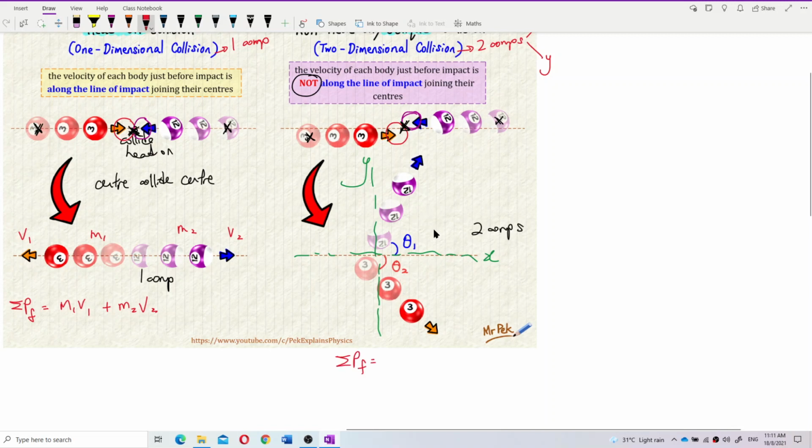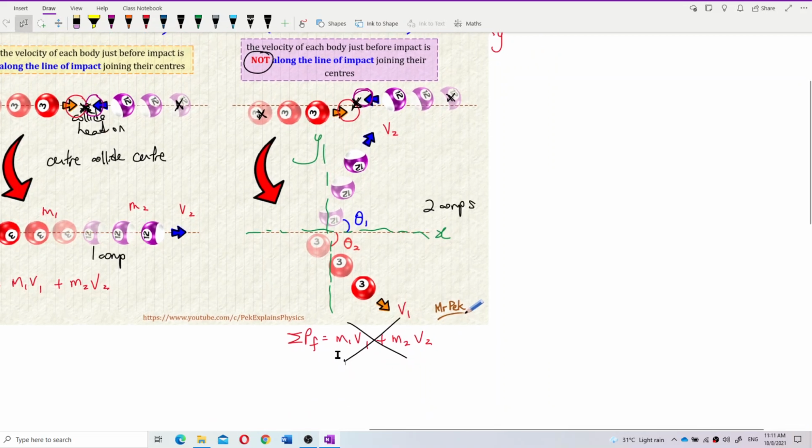We cannot just use m1 v1. The red ball will have final velocity v1. The purple ball has final velocity v2. So is it m1 v1 plus m2 v2? Wrong. You cannot directly write like this.